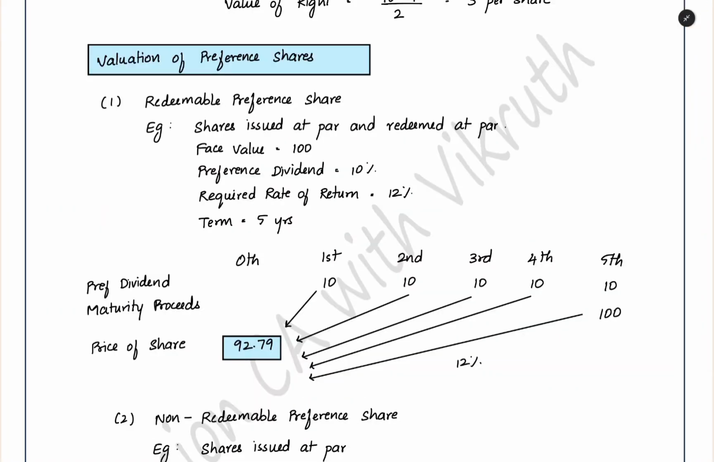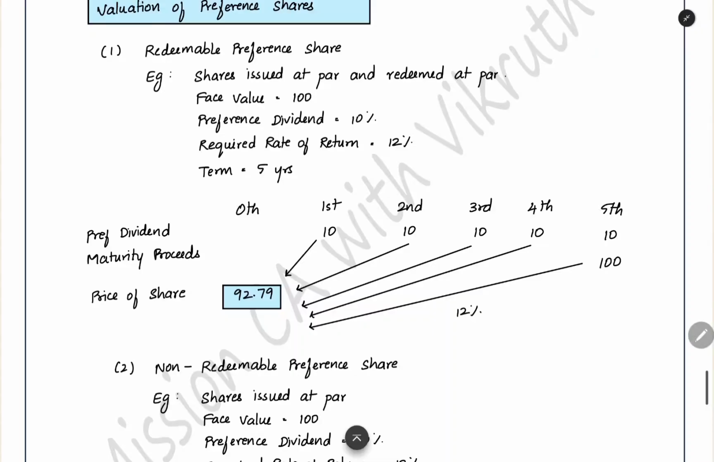Now we can start the valuation of preference share concept. Here this is very simple. Just the present value of future cash flow you are going to bring. That is the current market price of the preference share. That is the simple logic which you can see for valuation of preference share.